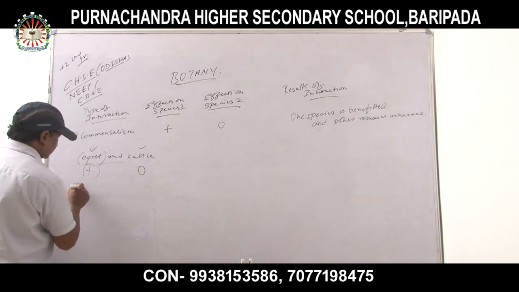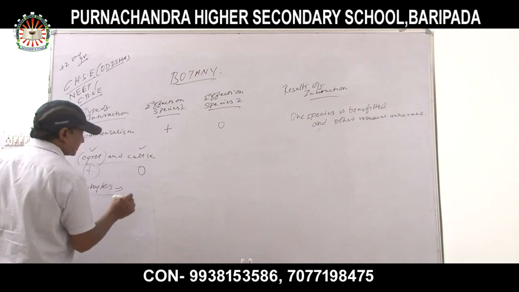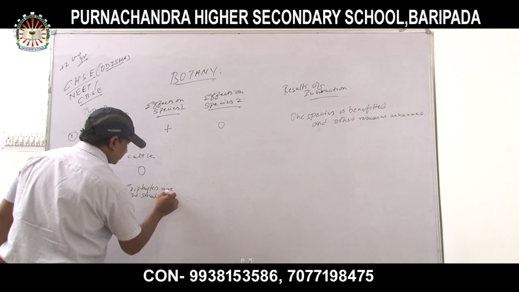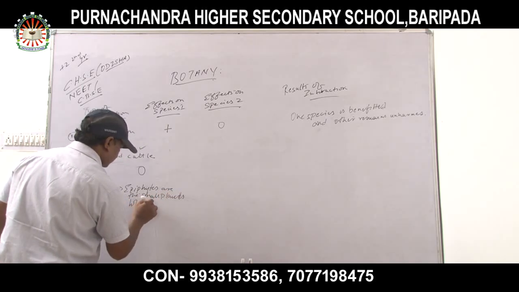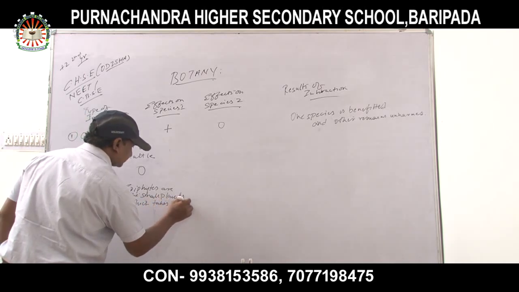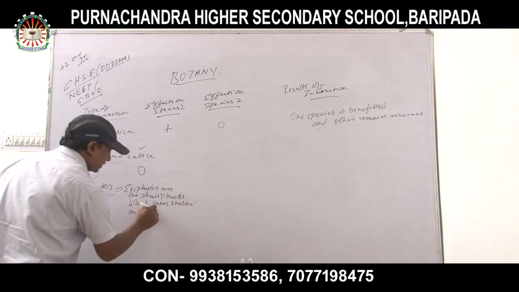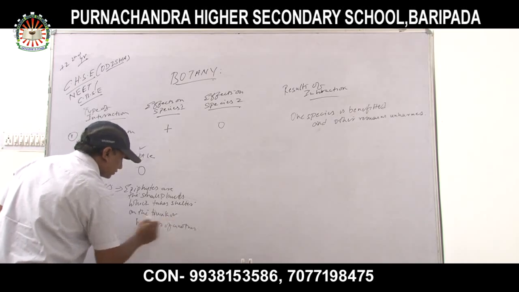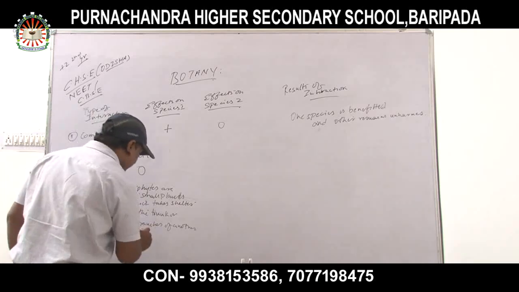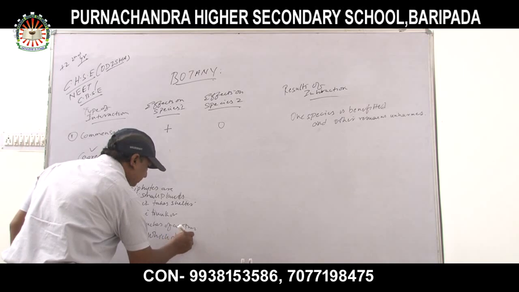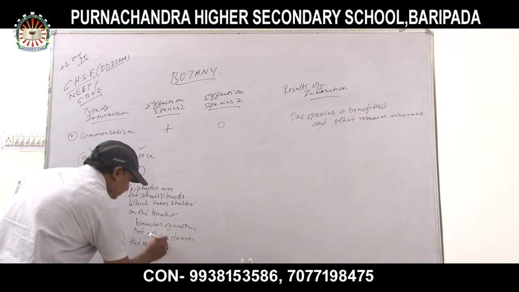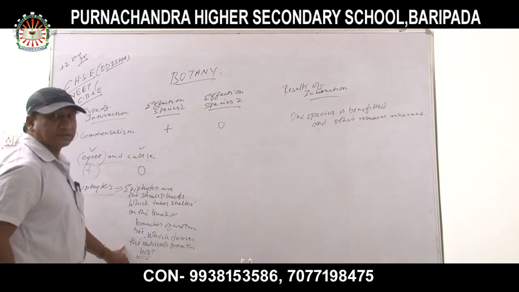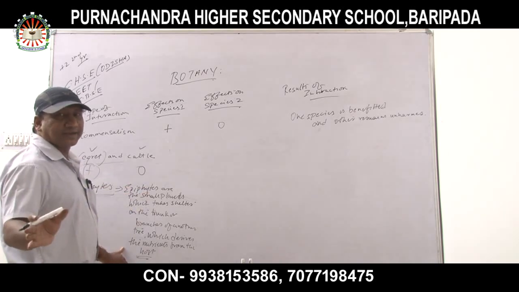epiphytes. What are called epiphytes? Epiphytes are the small plants which take shelter on the trunk or branches of another tree, which derive the nutrients from the host, as the epiphyte is benefiting but the host tree is not benefiting, neither benefiting nor harmed.